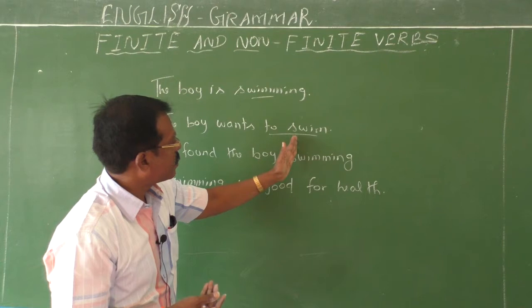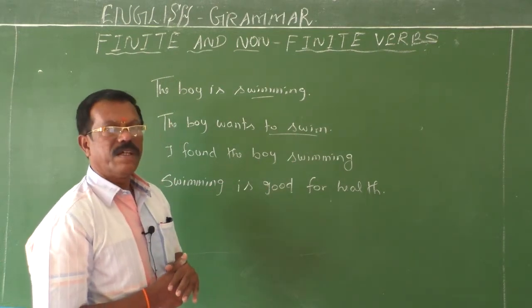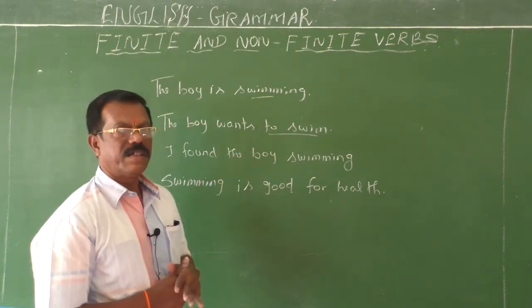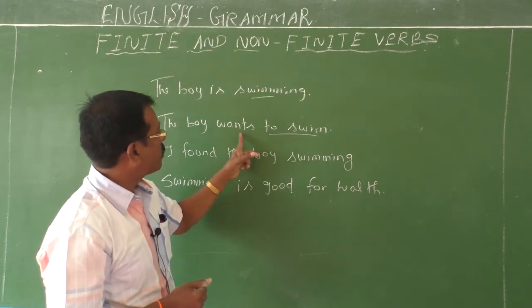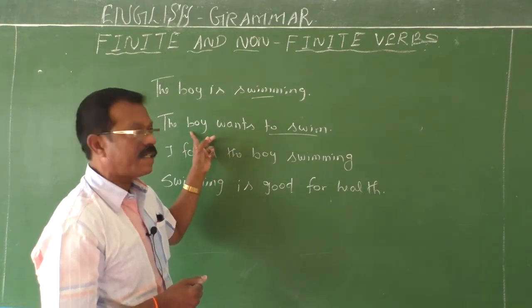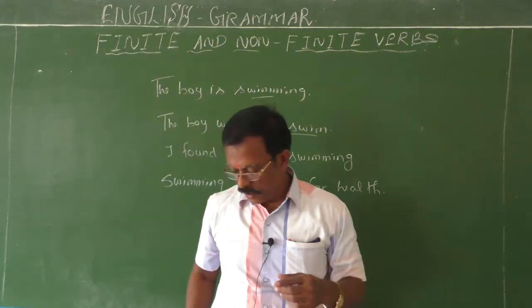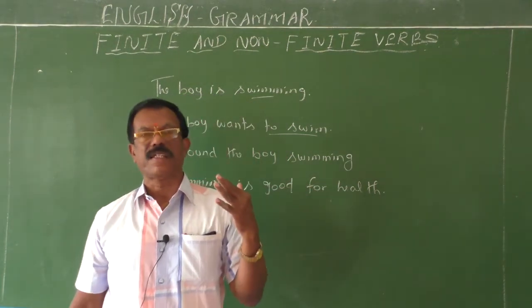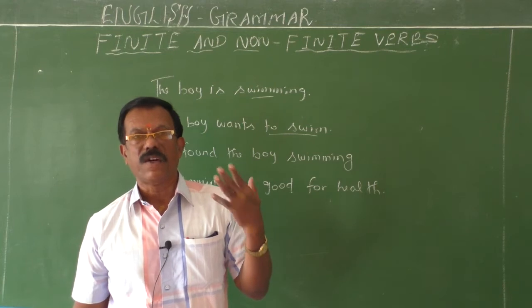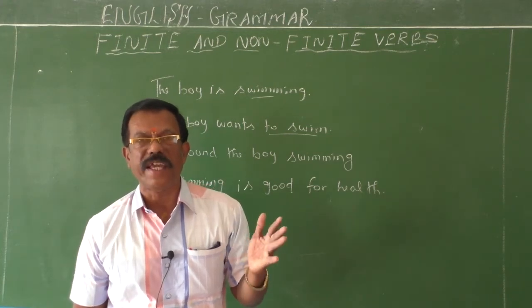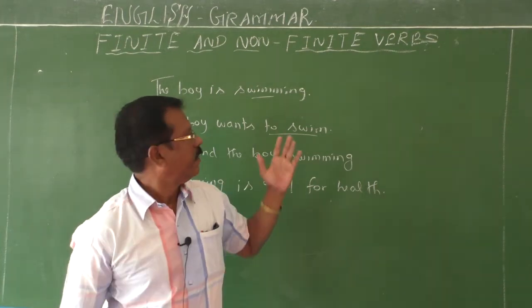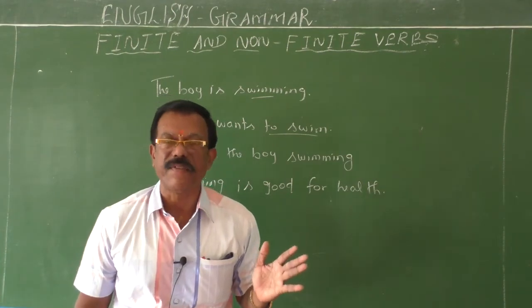So it has no subject. The subject the boy is the subject for the verb wants only, not to swim. Therefore the verb to swim is a non-finite verb.